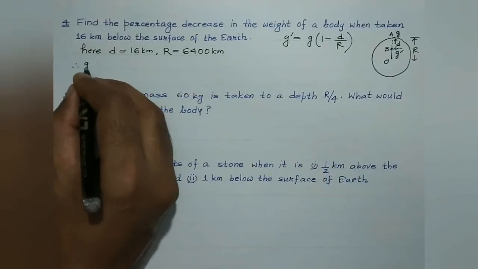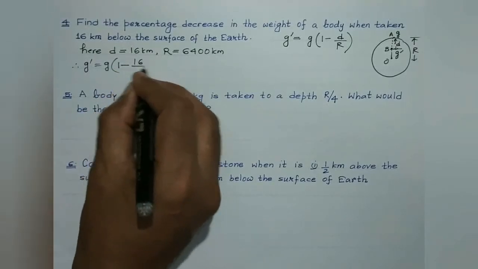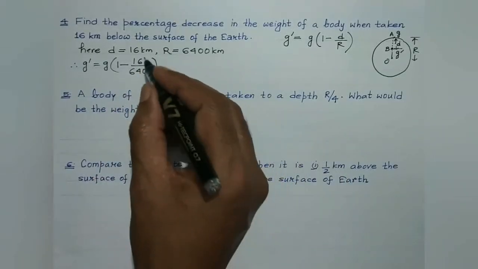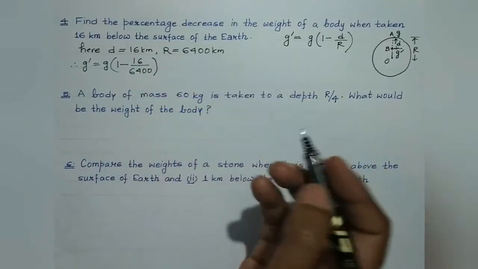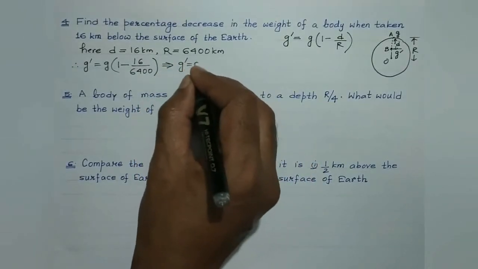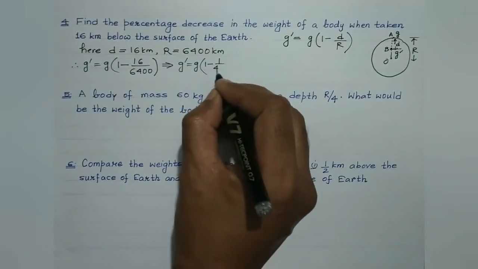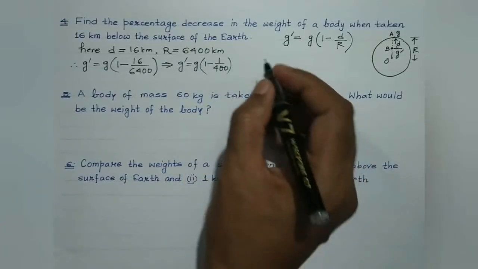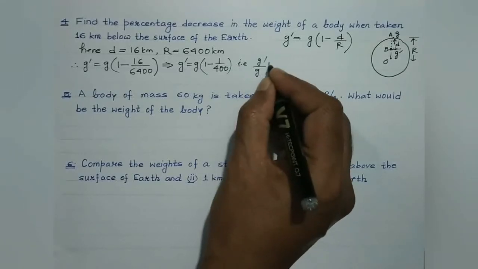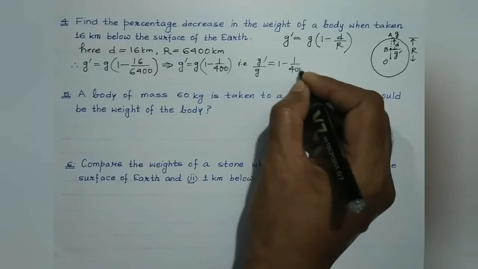Therefore, substituting the value, we get g dash by g equal to 1 minus 16 by 6400. Both are in kilometers, so no need to change them into meters, both being in a ratio. So we get g dash is equal to g times 1 minus 1 by 400, isn't it? That is, g dash by g is equal to 1 minus 1 by 400.